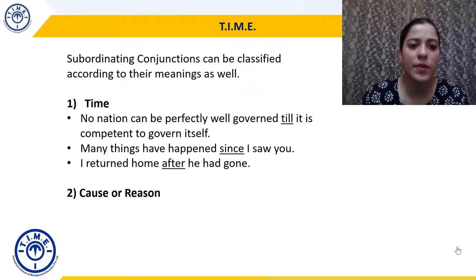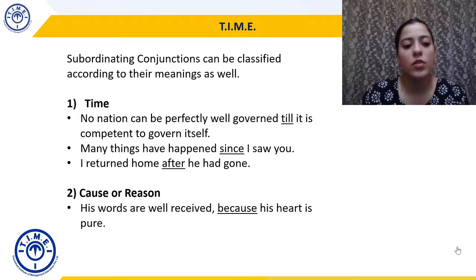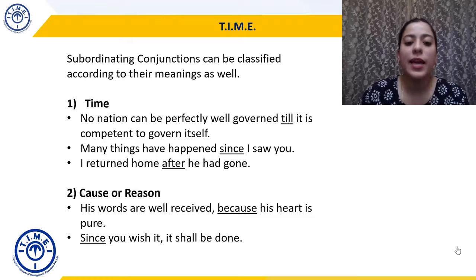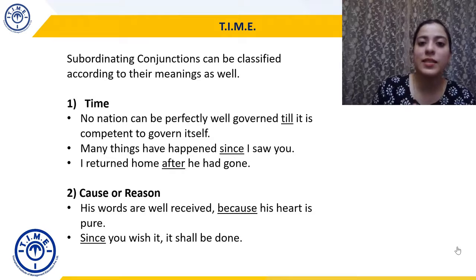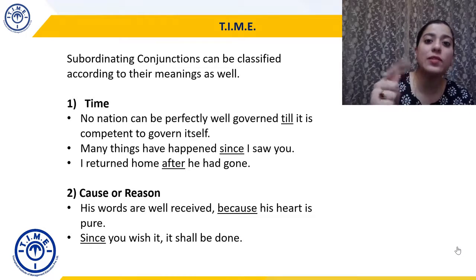Cause or reason, sometimes subordinate conjunctions are used to show cause, reason. So his words are well received because his heart is pure. So because will tell you the reason here. Since you wish it, it shall be done. So in the first part in time, since I saw you was telling you the time, जब से मैंने तुम्हें देखा है. But in the second one, it is because you wish it, since you wish it.